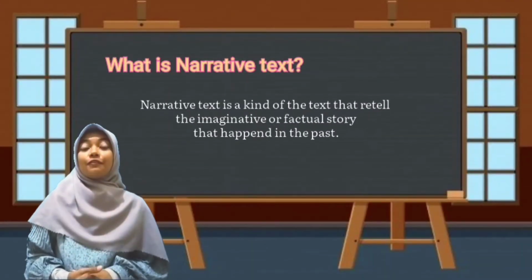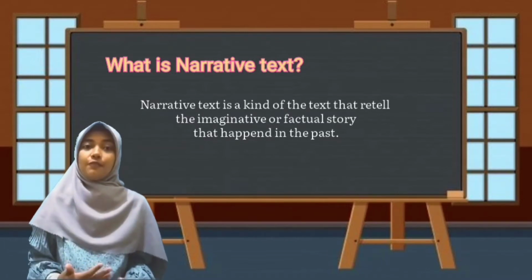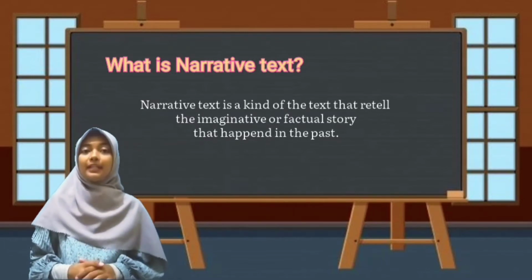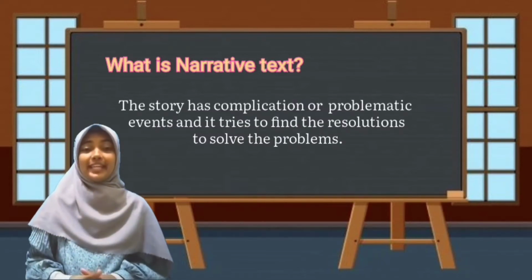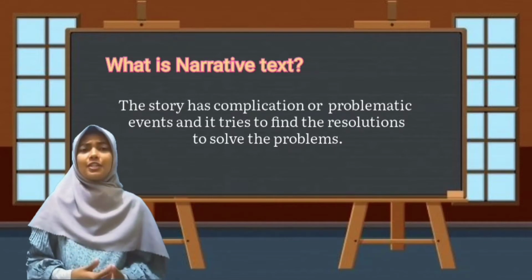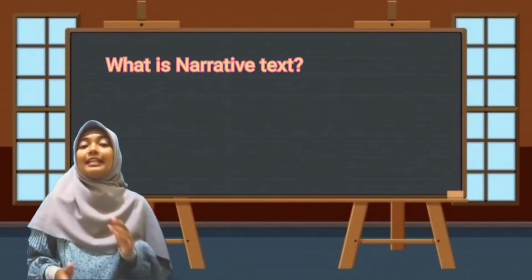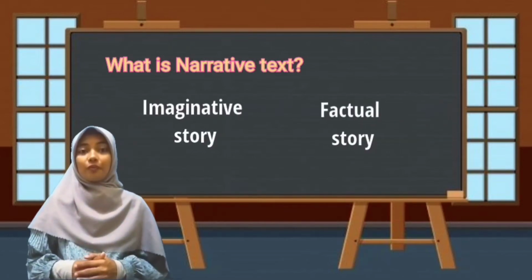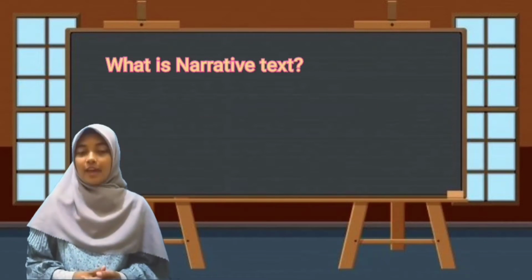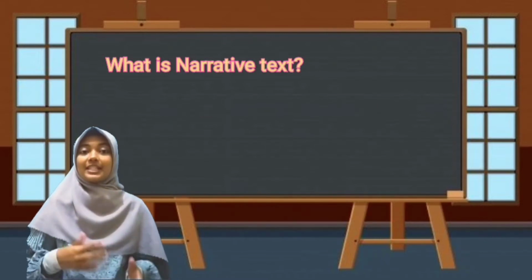Well, narrative text is a kind of text that retells an imaginative or factual story that happened in the past. The story has complication or problematic events and it tries to find the resolution to solve the problems. So, the narrative text can be an imaginative story or a factual story that will explain the events with a continuous plot until the problem in the story is resolved.